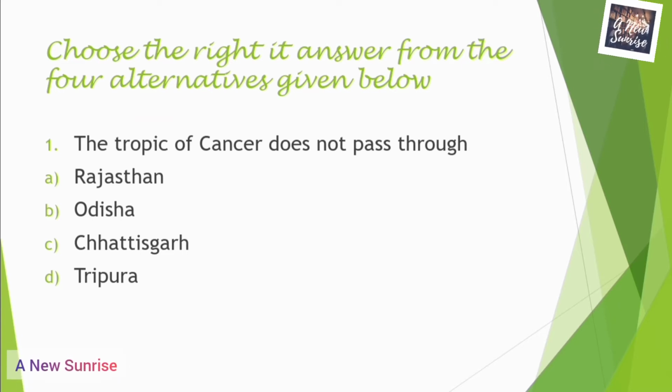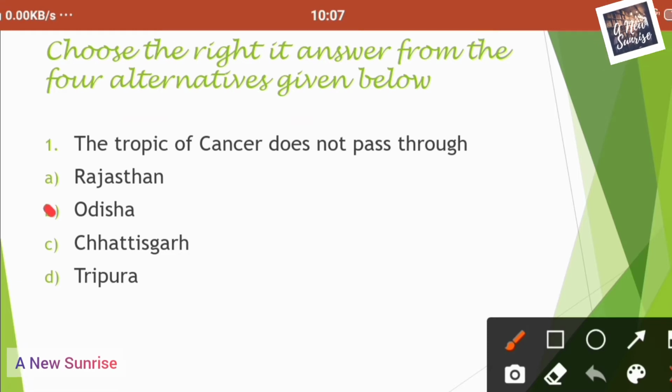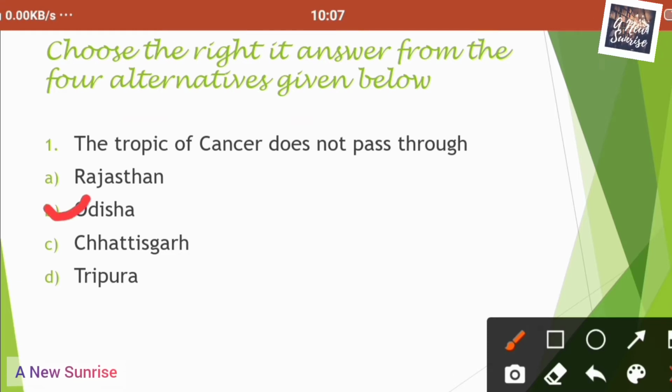The Tropic of Cancer does not pass through which among the following states? First option is Rajasthan. Second one is Odisha. Third is Chhattisgarh, and fourth is Tripura. Among these alternatives, the second one is correct. The Tropic of Cancer does not pass through Odisha.